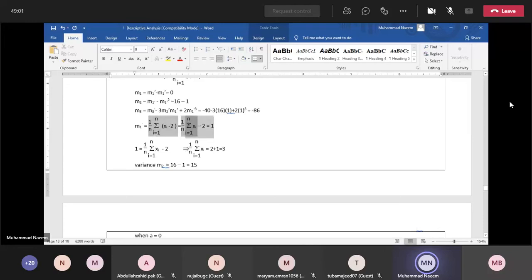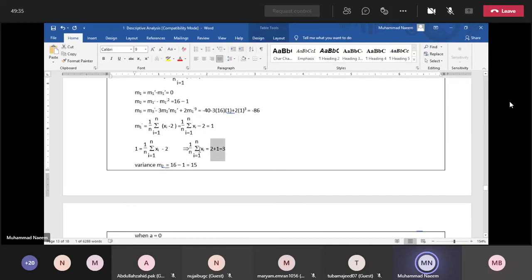Now just simplify this section only. Isolate the first term, sigma x over n. Sigma x over n will be equal to 1 plus 2. From here, shift minus 2 to the right hand side. We have 2 plus 1, which is equal to 3.